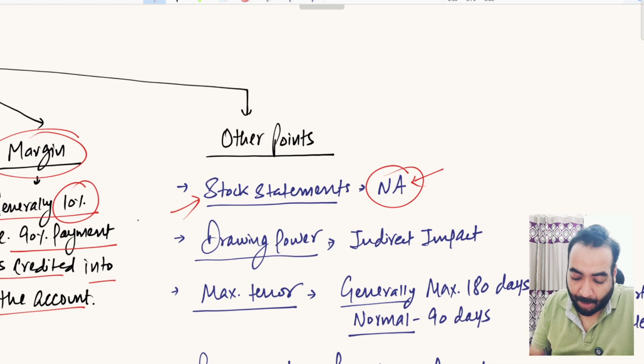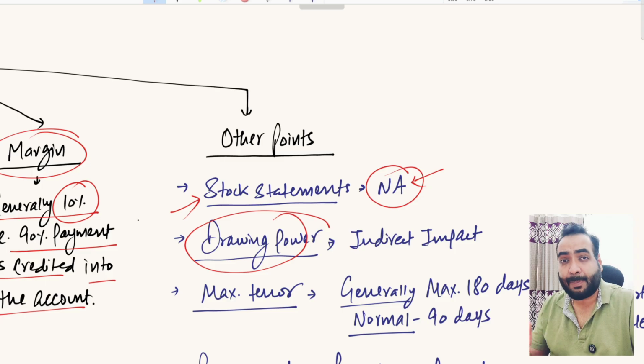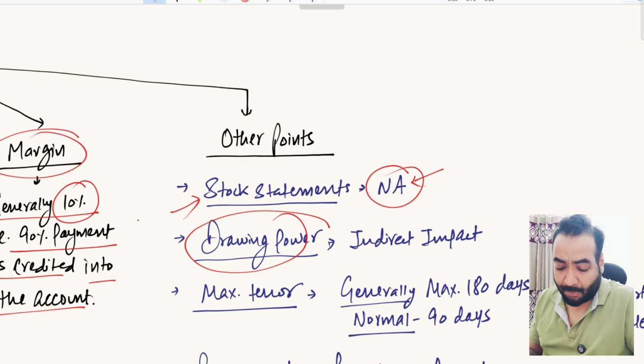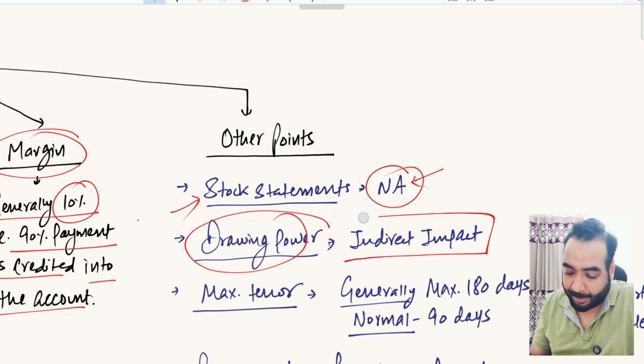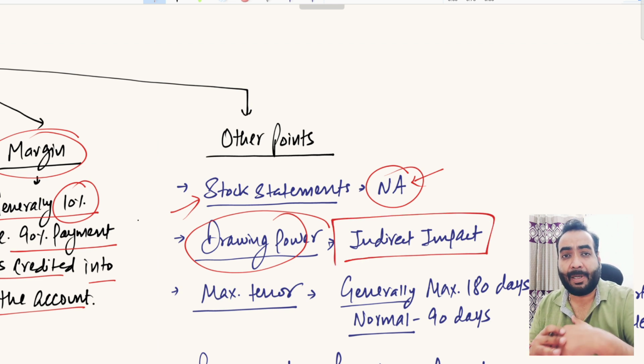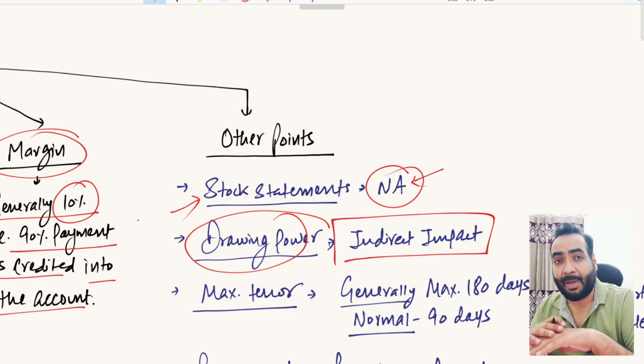Now, drawing power. Like I have explained to you in the previous videos on overdraft, drawing power has an indirect impact here. Practically speaking, if you have taken a standalone post-shipment finance facility, then there is no requirement of drawing power, there is no requirement of stock statement, and many banks even waive your stock audit as well, right?